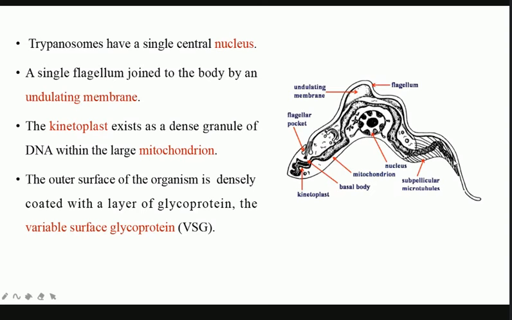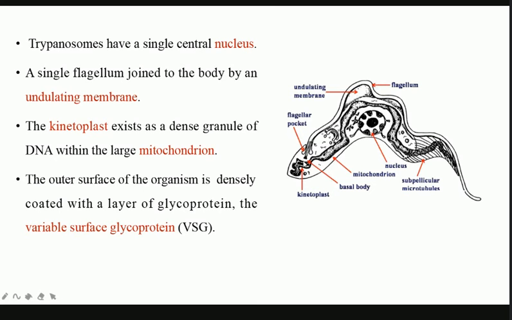Okay. So this is the kinetoplast, and you can see here that there is a flagellar pocket through which the flagellum comes out. All right, and the part from where the flagellum arises is called the blepharoplast or the basal body. So we have already studied this. The part from which the flagellum arises is called the blepharoplast. There is no label here, but you can label it: this is the blepharoplast or the basal body. Like this, the label is here.